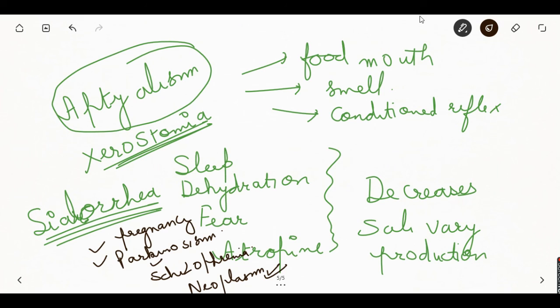Now let us revise the things. The amount of saliva that is secreted per day, we discussed, was 1500 ml. The salivary alpha amylase is readily inactivated at pH below 4. The proteolytic enzyme that is present in saliva is kallikrein. The maximum contribution to the total daily secretion is by the submandibular gland.